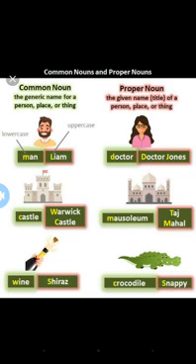See here, some examples are given for you. Man, that is a common noun. Castle, common noun. Wine, common noun. And in the next column, the names are given: Liam, Warwick Castle. So this is a particular name. Liam is a particular name of a person, so it comes under proper noun. Man means a general thing, so it comes under common noun, and Liam is a particular name, so it comes under proper noun.